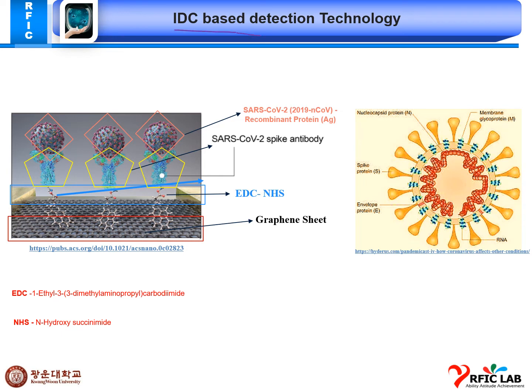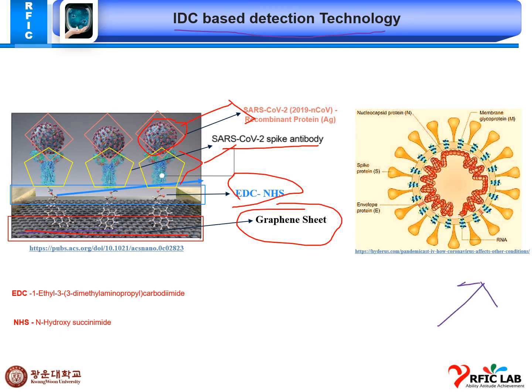Basically this is our IDC based detection technology. Here we are using a graphene sheet in our paper, and using the EDC NHS technique as a cross-linker for the immobilization of the spike antibody in this structure, as we can see here. This is a spike antibody and recombinant protein.